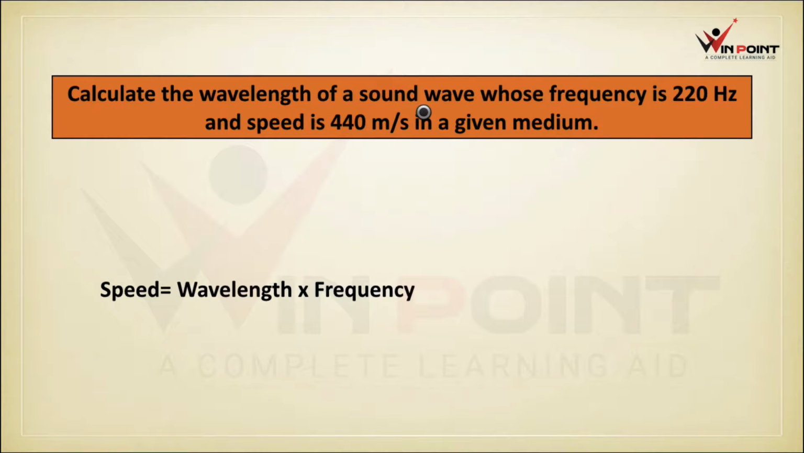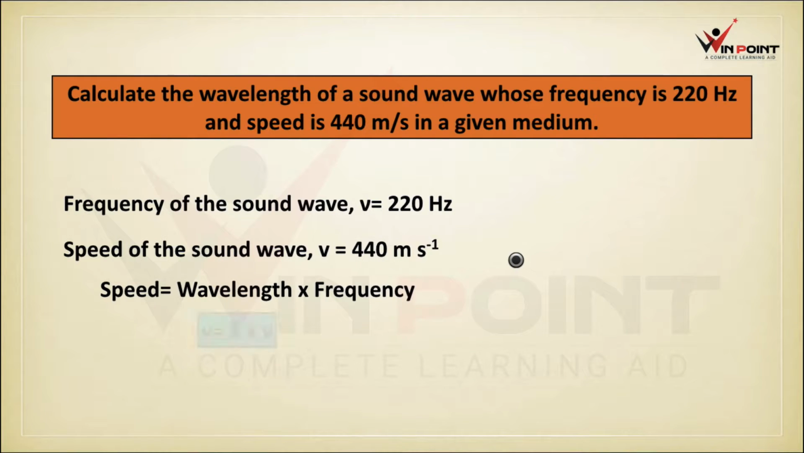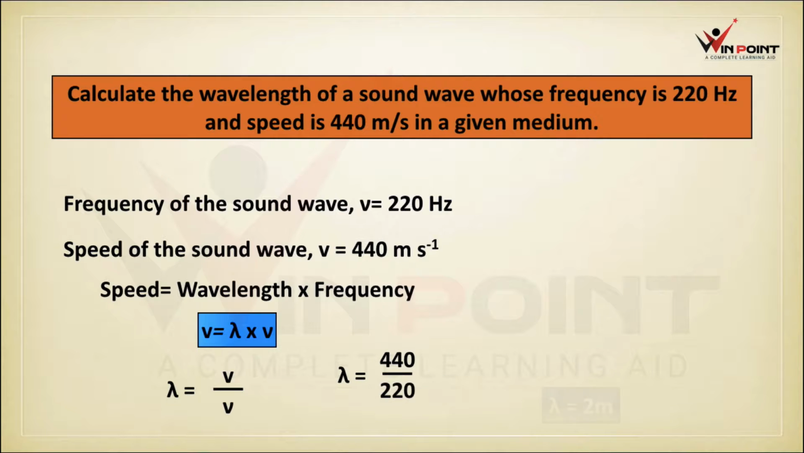Calculate the wavelength of a sound wave whose frequency is 220 Hz and speed is 440 meter per second in a medium. What is the equation for speed? Speed is equal to wavelength into frequency. Here we need to find wavelength. Frequency of the sound wave is 220 Hz and speed is 440 meter per second, and the equation for wavelength is lambda equal to velocity by frequency. What is the value of velocity? It is the speed, 440 upon 220 equal to 2 meter. Lambda is equal to 2 meter.